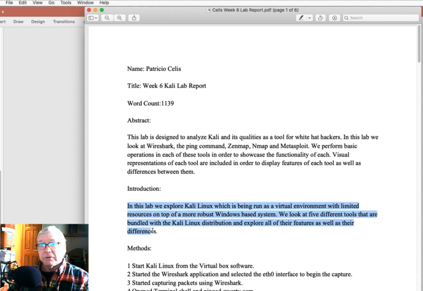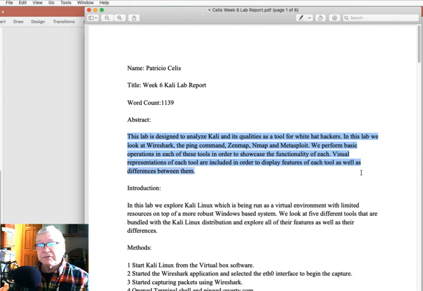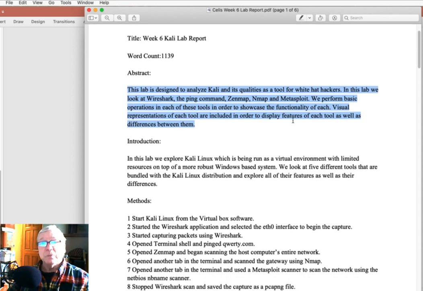In the introduction here, we're exploring Kali Linux, looking at 5 different tools. Now, this is not third person, is it? But that's not bad, and it's not an English class. Then there's an abstract designed to analyze Kali. In this lab, we're looking at Wireshark, ping command, etc., performing basic options with these tools. Visual representations include the display filters of each tool and the differences between them. So this abstract is quite good. It is, in a couple sentences here, a summary of each of the other sections written last.